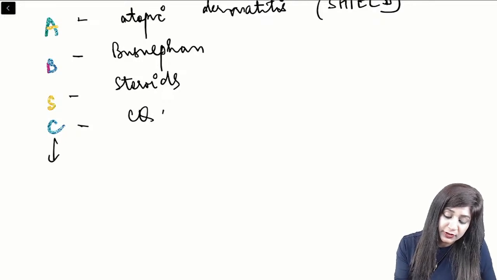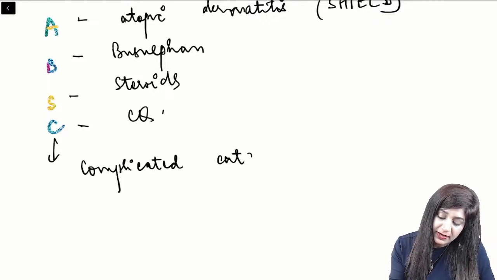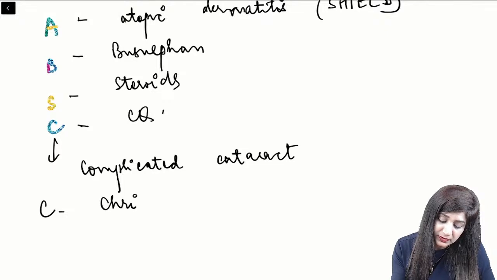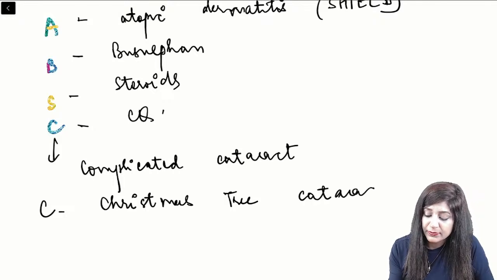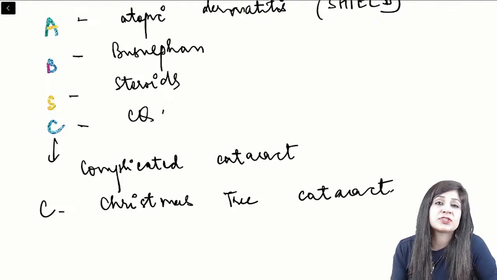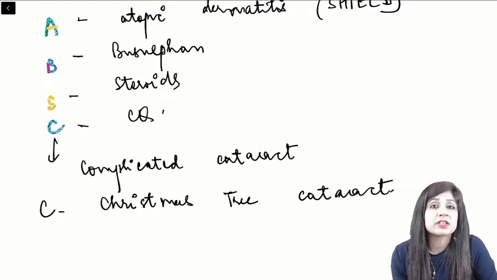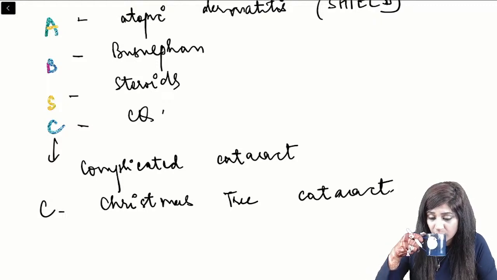Then C for complicated cataract, which you have just seen, and also C for Christmas tree cataract. So you can simply remember this mnemonic, and you know all the causes of posterior subcapsular cataract, and what all history should be ruled out in this patient. We can solve those kinds of questions too, right?